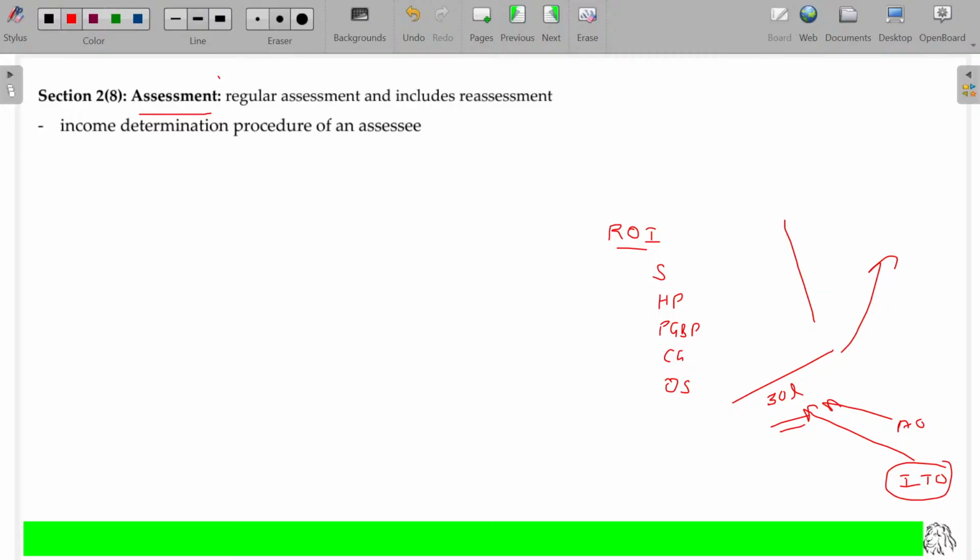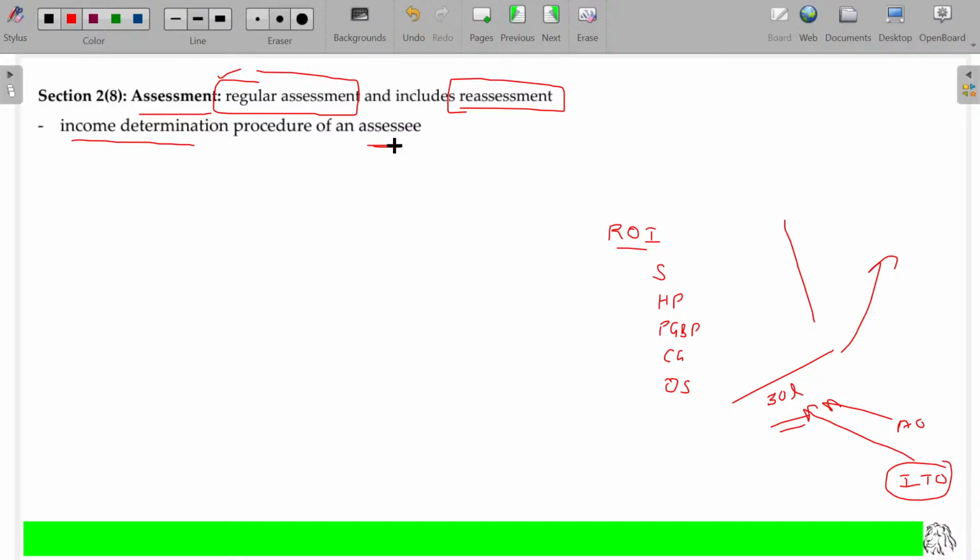So, assessment is nothing but you check what you submitted is correct or not, which is called regular assessment, and also includes reassessment. Okay. This is nothing but income determination procedure of an assessee. Regular assessment and reassessment, scrutiny assessment, best judgment assessment. We have so many assessments also. I think at inter level you have self-assessment. Rarely you have the best judgment assessment as a theory, not beyond that. So assessment is nothing but income determination procedure. Can be done by yourself. Assessing officer will do. And if there is any verification requirement further, then go for the reassessment.